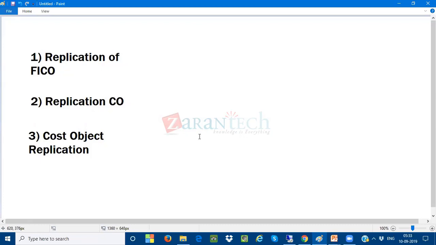That is the reason I'm going to be using something called FICO replication, or CO replication, or cost object replication. When you call it cost object, something like we have cost center, profit center, we have different cost objects. So how are these cost objects going to be replicated? So these are the three different interfaces. These are the three different replications we are going to see in the central finance system.